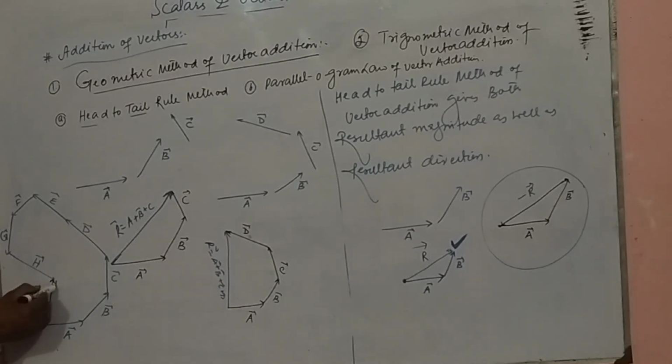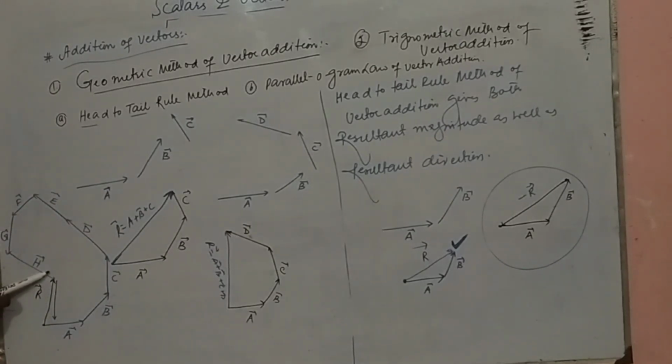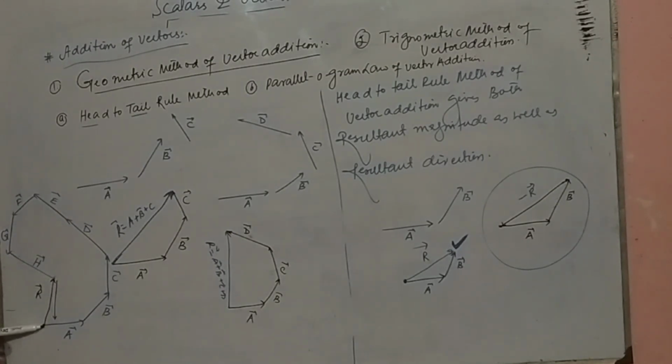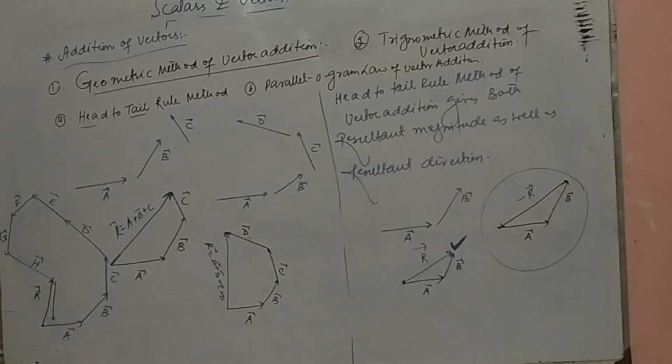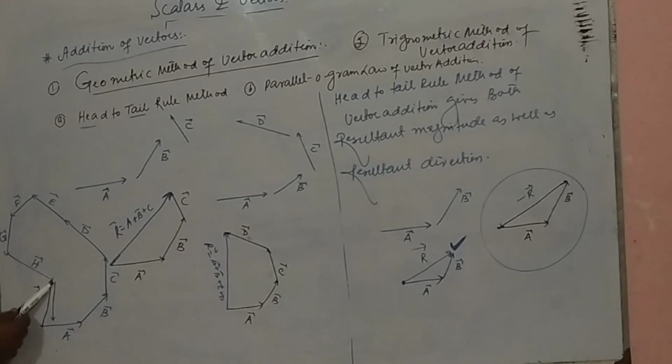Again, if we draw the resultant in this manner, starting the resultant from the last vector's end up to the first vector's start, then what will be the resultant? Then the resultant will be 0, because, as we have defined earlier, the initial and final points will be the same.